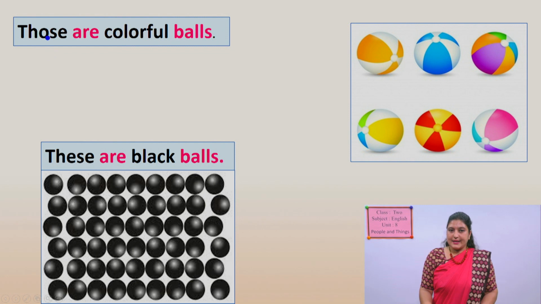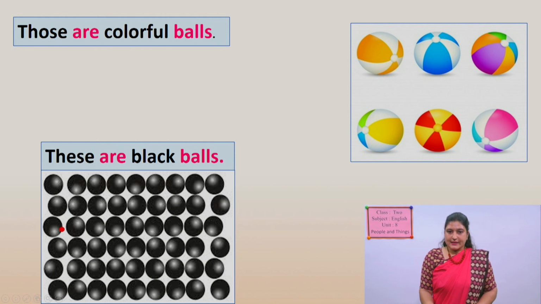Okay, let's see. What are those? They are far from this sentence. Yes, this is the sentence for this picture, and we can see the balls are far from the sentence. So we can say those are colorful balls. What are those? Those are colorful balls. What types of balls are those? Colorful balls. Yes? Okay. Look here, next one.